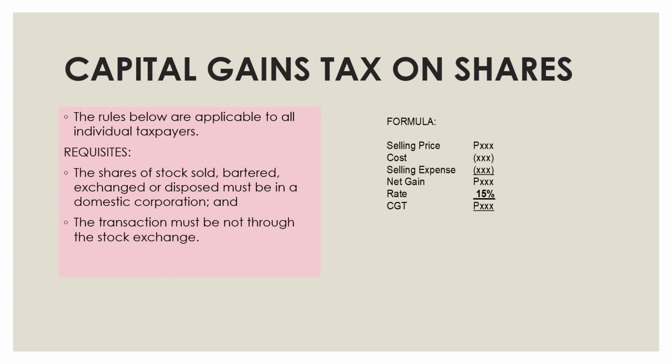Okay, next we have capital gains tax on shares. The rule here is applicable to all individual taxpayers. We have requisites. The share of stock sold, bartered, exchanged, or disposed must be in a domestic corporation. Take note, domestic corporation. And the transaction must not be through the stock exchange. So our formula here is this. Selling price less cost, less selling expenses. That is your net gain. Our rate is 15%. So this is our capital gains tax. Okay, so it's already simplified. So 15% out of the net gain.